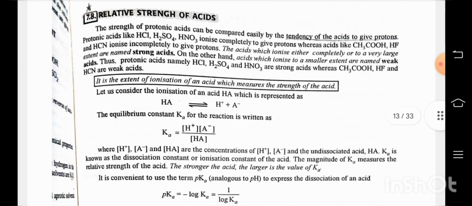Relative strength of acid. The strength of a protonic acid can be compared easily by the tendency of the acid to give protons. Protonic acids like HCl, H2SO4 and HNO3 ionize completely to give protons, whereas acids like CH3COOH, HF and HCN ionize incompletely to give protons. The acids which ionize either completely or to a very large extent are named strong acids. On the other hand, acids which ionize to a smaller extent are named weak acids. Thus, protonic acids namely HCl, H2SO4 and HNO3 are strong acids, whereas CH3COOH, HF and HCN are weak acids. It is the extent of ionization of an acid which measures the strength of the acid.